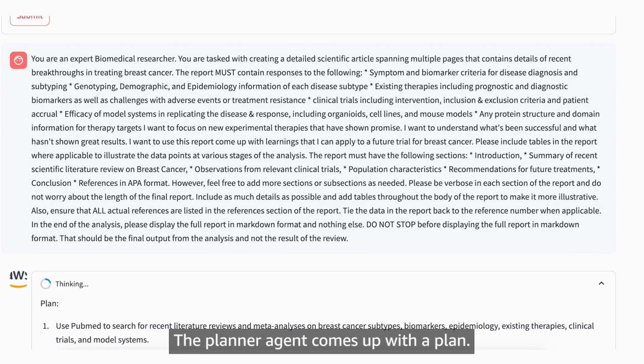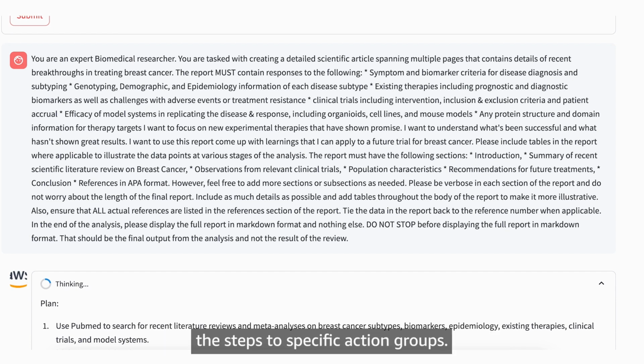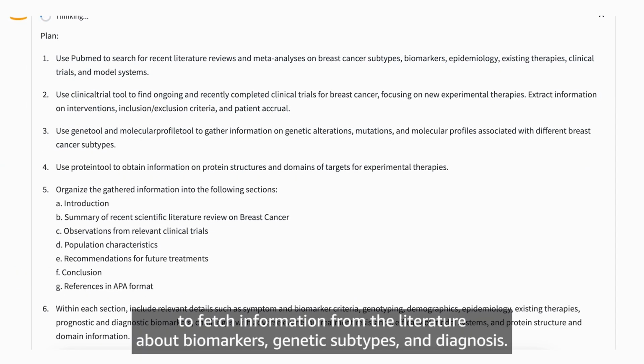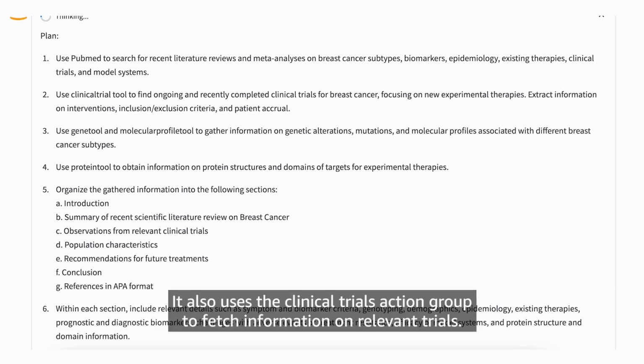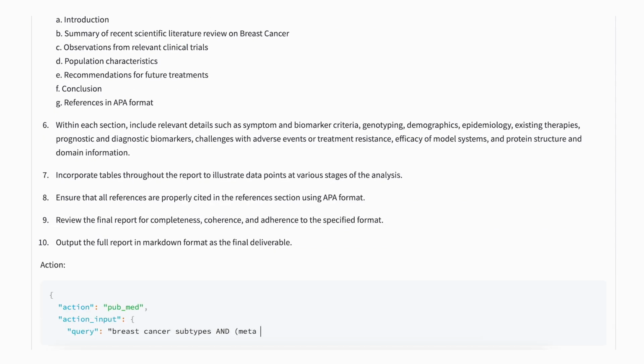The planner agent comes up with a plan. Because the planner agent is aware of what action groups are available, it can start mapping the steps to specific action groups. For example, it uses the PubMed action group to fetch information from the literature about biomarkers, genetic subtypes, and diagnosis. It also uses the clinical trials action group to fetch information on relevant trials.